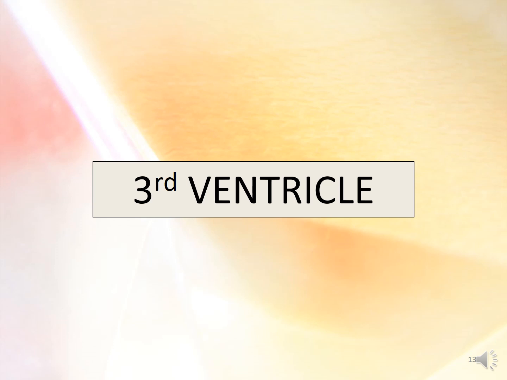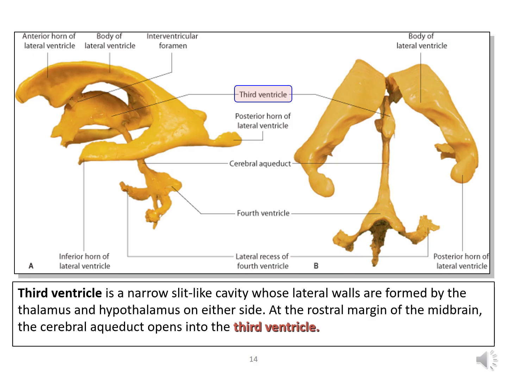Third ventricle. Now, the third ventricle is a slit-like cleft between the two thalami. Here you can see this is a slit-like cleft, and it communicates anteriorly with the lateral ventricles through the interventricular foramen of Monro, and posteriorly with the fourth ventricle here through this narrow channel known as the cerebral aqueduct. This is the fourth ventricle.